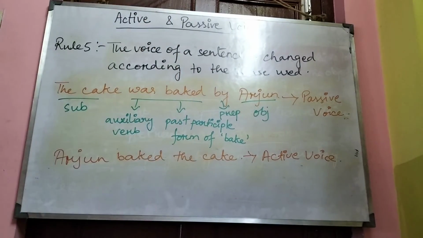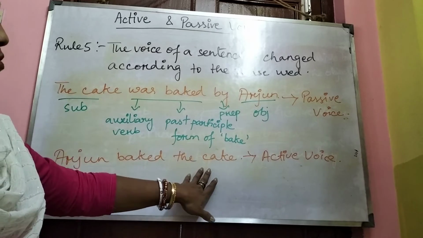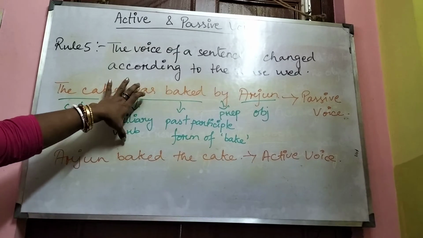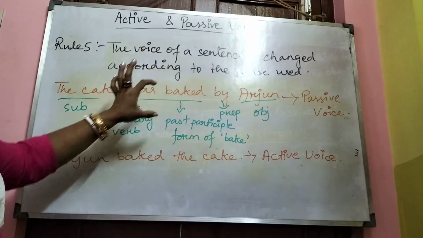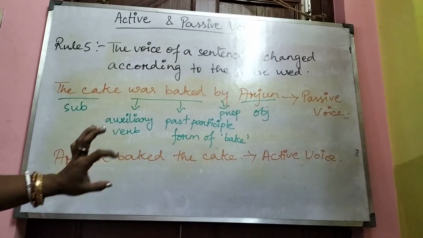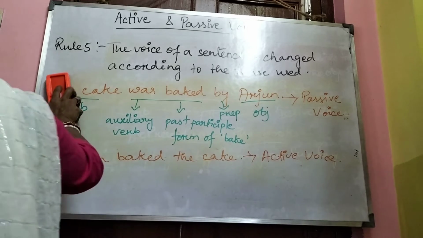Did you notice that the subject becomes the object, and auxiliary verb was and by is omitted, only baked, the past participle form of baked, is used? Okay, understood? So now we move on to rule 6.